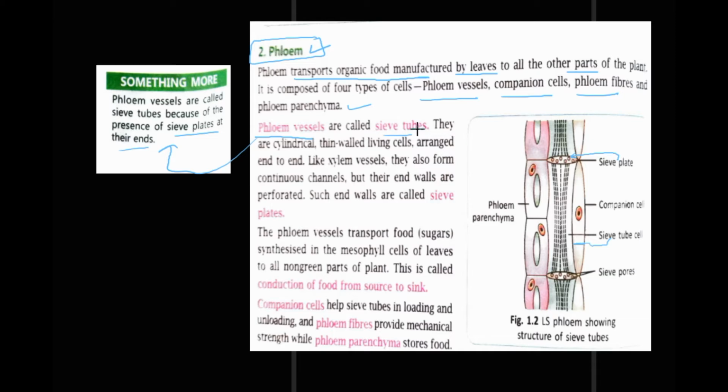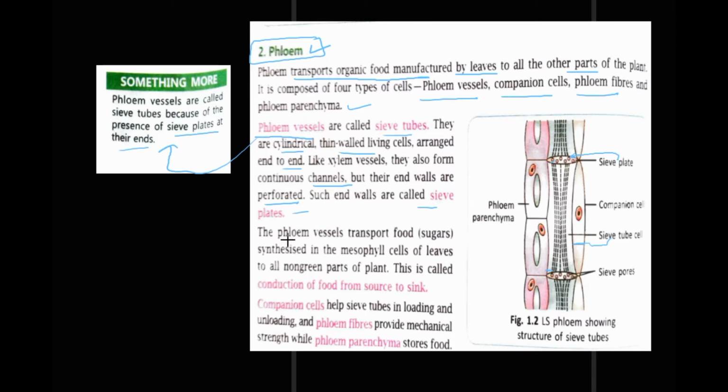So phloem vessels are called sieve tubes due to the presence of sieve plates at their ends. They are cylindrical, like a cylinder, thin walled, living, arranged end to end. Here one end is joined with the other. Like xylem vessels, they also form continuous channels, but their end walls are perforated. Such end walls are called sieve plates. Perforated means they are closed by the sieve plates.